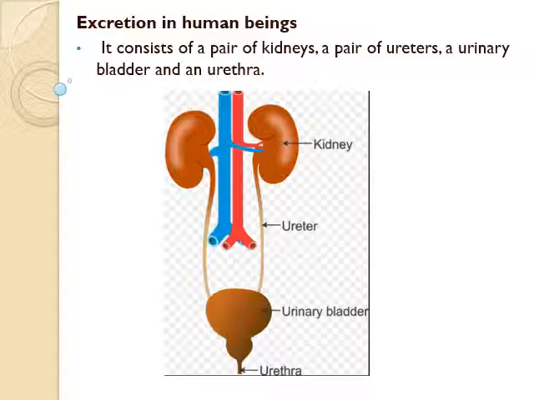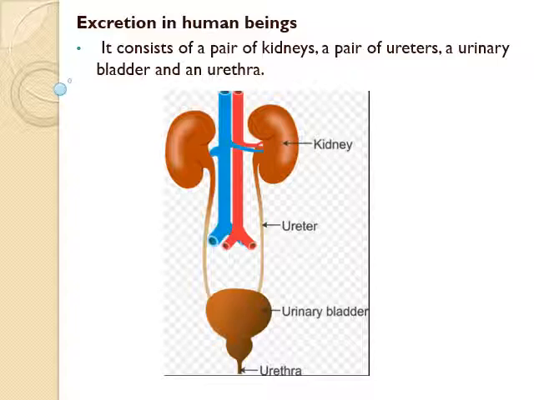The renal artery brings blood which contains waste substances into the kidneys. The renal vein carries away the cleaned blood from the kidneys. Each kidney contains a large number of coiled tubes called nephrons. Nephron is the structural and functional unit of kidneys. Later we will discuss nephron briefly.